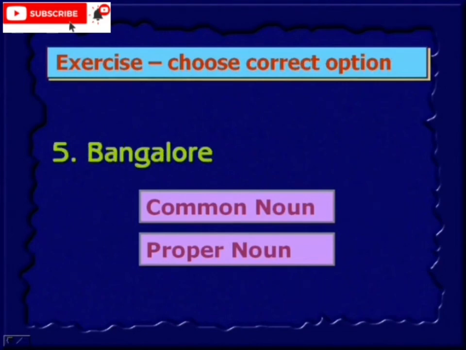Bangalore. So this one is a proper noun because Bangalore is a particular place name. Therefore it is a proper noun. Red Fort.